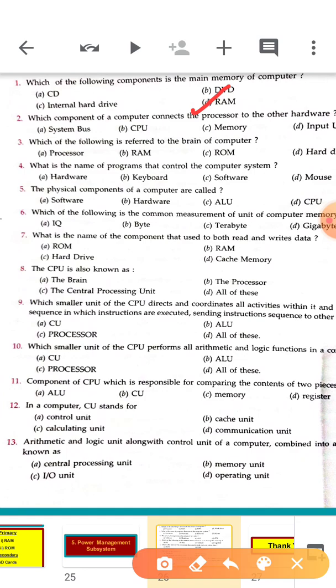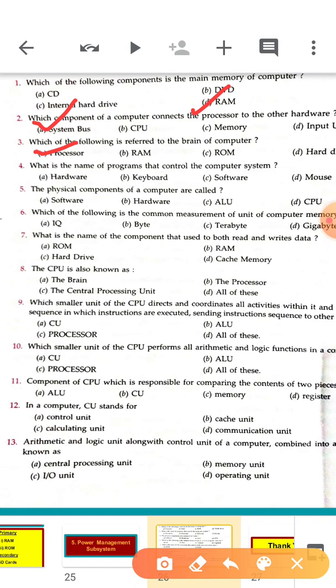Which component of a computer connects the processor to other hardware? When one component wants to communicate with another component, which component helps us? System bus. System bus is the interpreter between two components. Third, which of the following is referred to as the brain of the computer? So CPU is the brain of the computer. CPU is called the processor. So the processor is the brain of your computer.